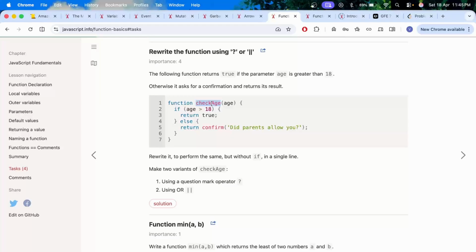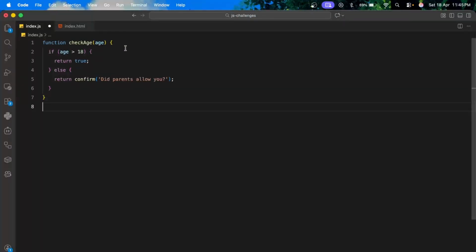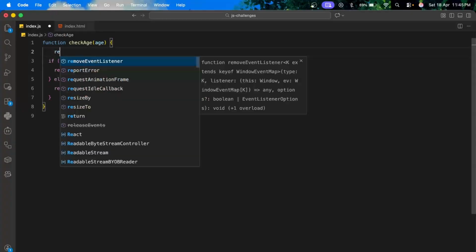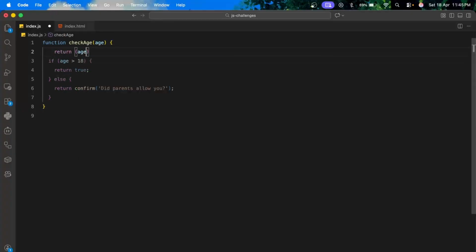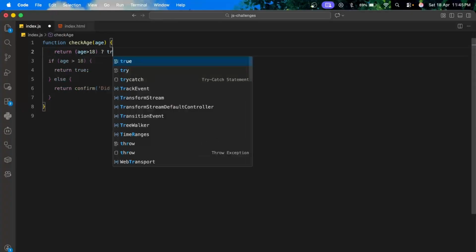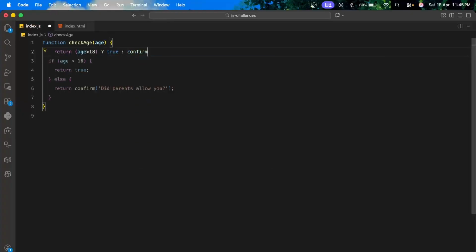Make two variants. So basically we can simply use this. Perform the same in a single line. So we can say return age greater than 18, true, otherwise the confirm prompt.